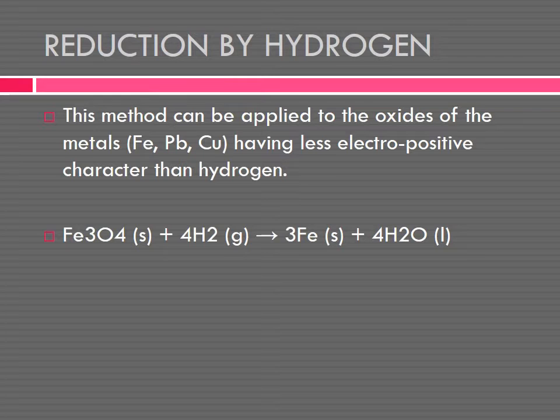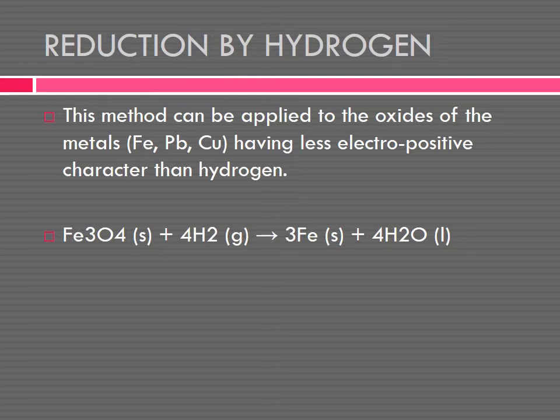Now, reduction by hydrogen. In this method, it is applied to the oxides of metals such as iron, lead and copper, which have less electropositive character than hydrogen. This method is only used for metals which have less electropositive character than hydrogen, because the reduction is done by hydrogen.